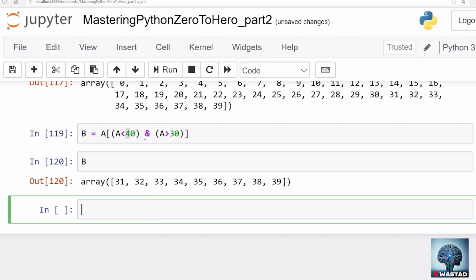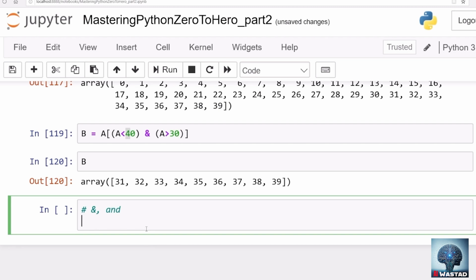Now one thing, what's the difference between this particular symbol and the word and? The difference is this and, the and operator, it is used when both of the sides of this and is one object and it has one true value, either true or false. And this particular symbol is used when the left side and the right side can be arrays, and each element of that array can be true or false. So you can think of this and is used in arrays. However, this is used when both the sides are single objects. So that's the difference. Other variants of and are like this, that these are the same things. But remember the use. This is used for arrays. This is used for single objects.